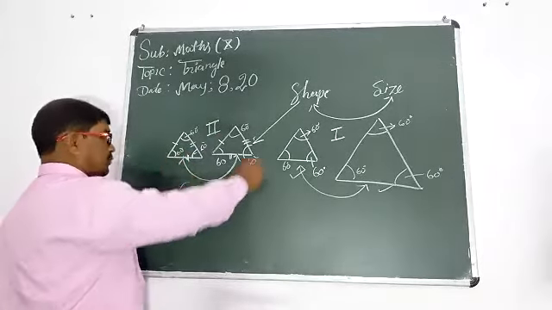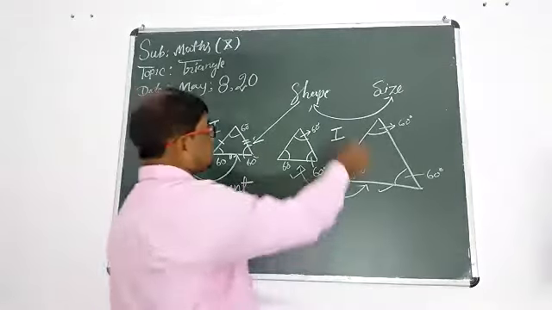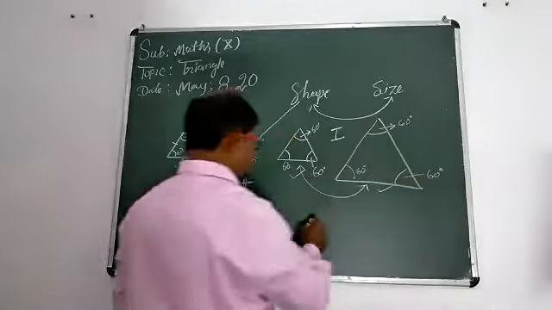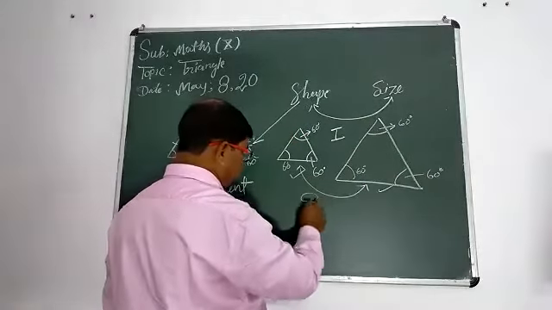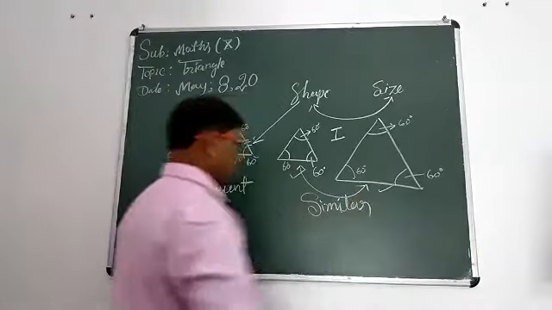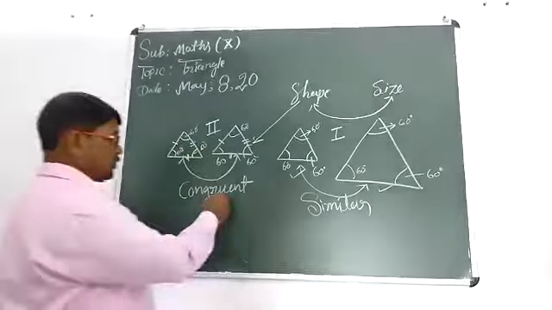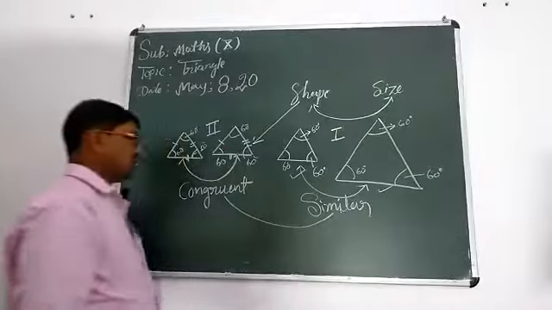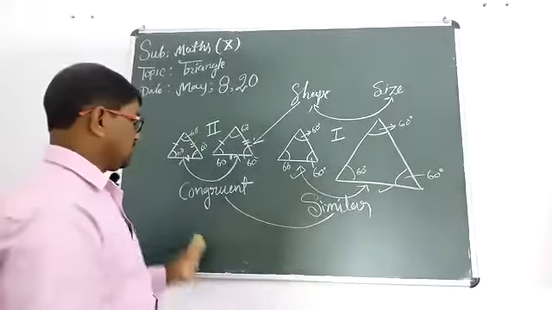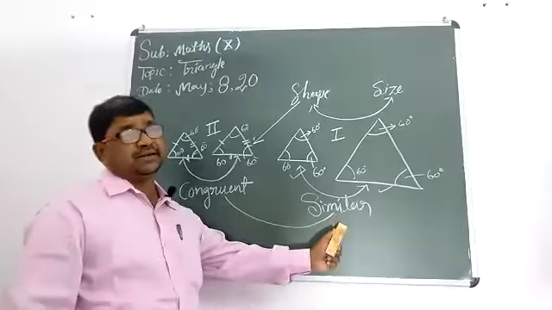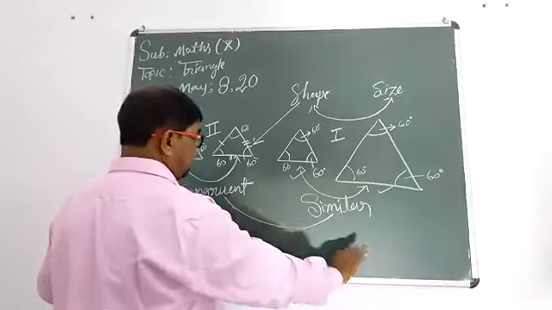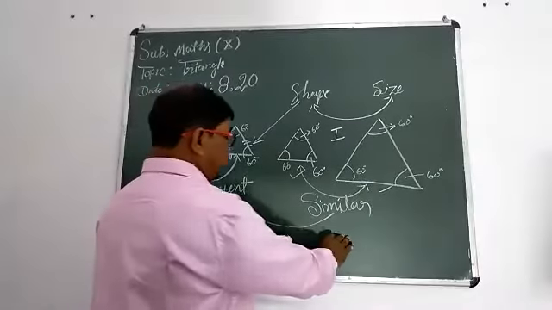But in the first pair, shape is equal, size is not equal, they are called similar. Now you should think about these two words also: congruent and similar. That is the difference.